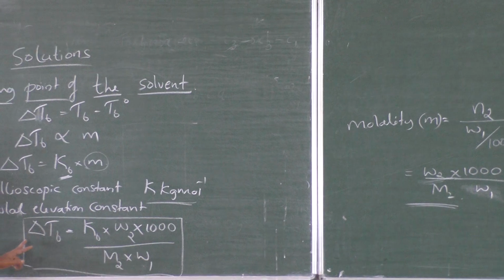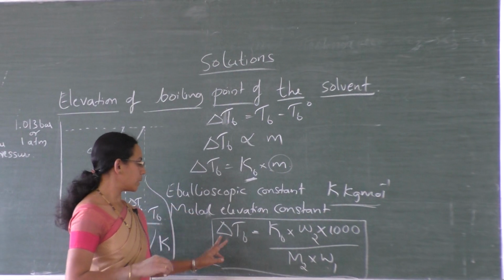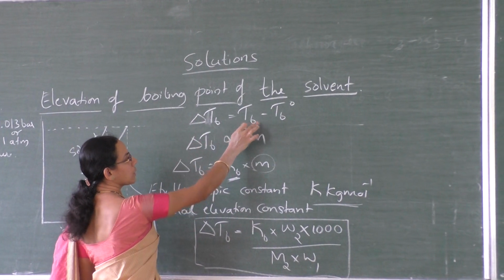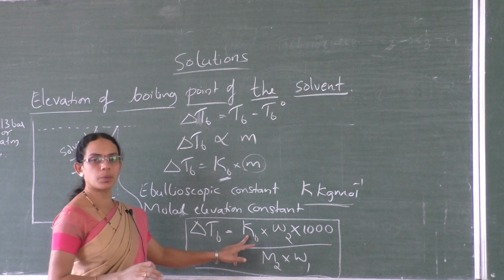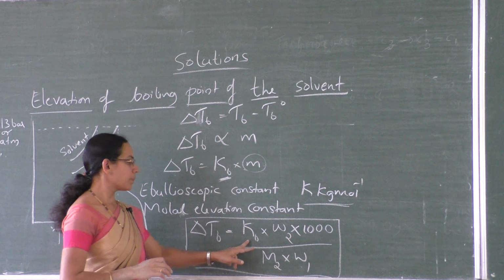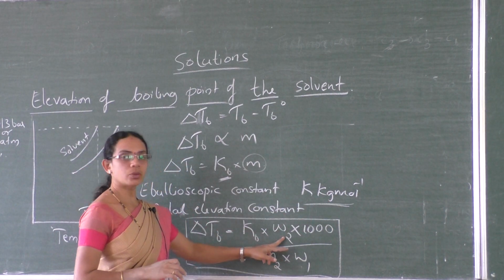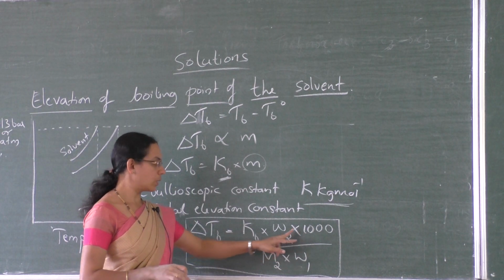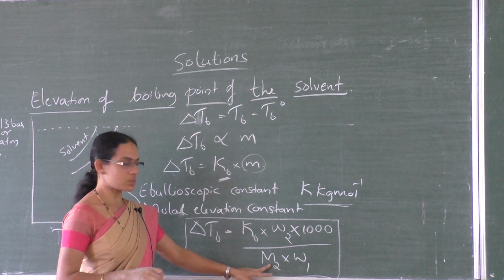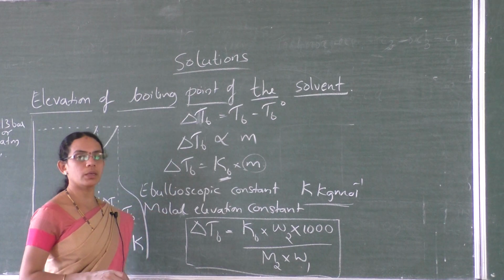So, by using this expression we can calculate the molar mass of the solute. Delta Tb, the elevation in boiling point, is nothing but Tb minus Tb naught. Kb is the ebullioscopic constant, unit Kelvin kg per mole. W2 is the mass of solute, M2 is the molar mass of solute, and W1 is the mass of solvent in grams.